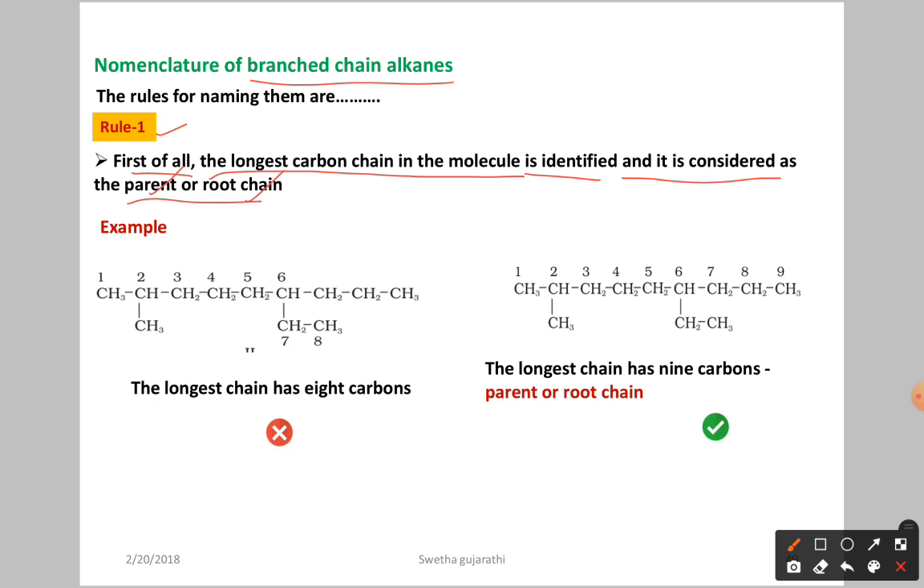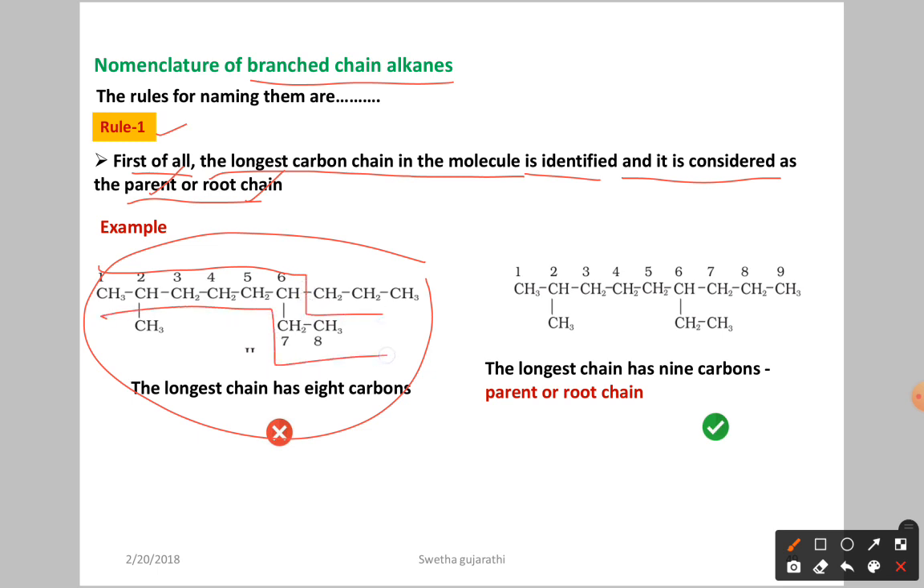In the given example here we have the molecule. If you count the number of carbon atoms in this direction, let us count. This is first, second, third, fourth, fifth, sixth, seventh, eighth. 8 carbon atoms are there. In another way, this is the first way, so we have 8 carbon atoms.